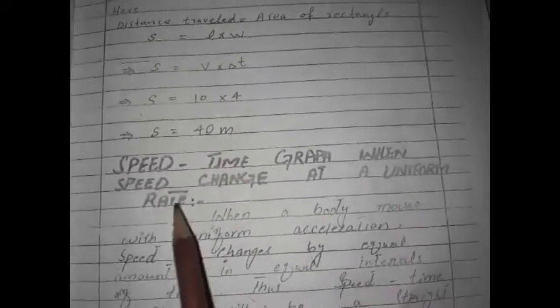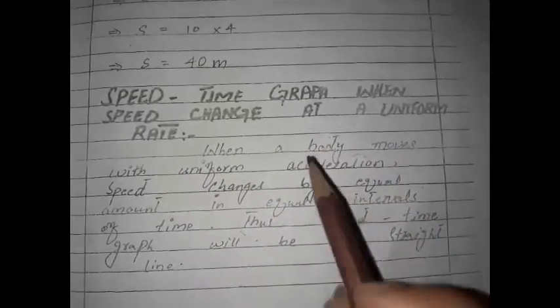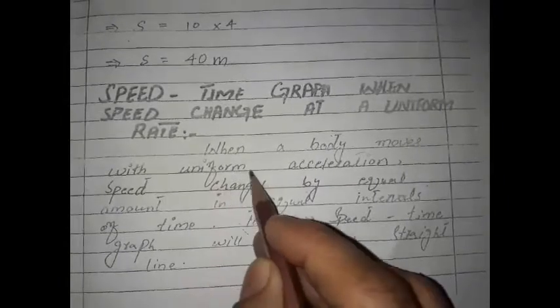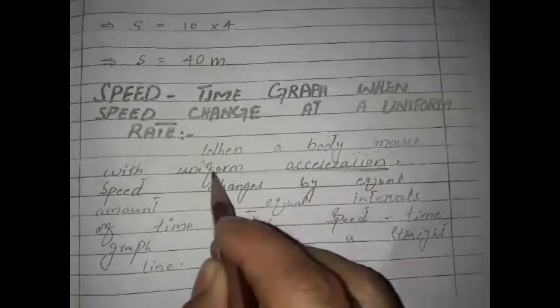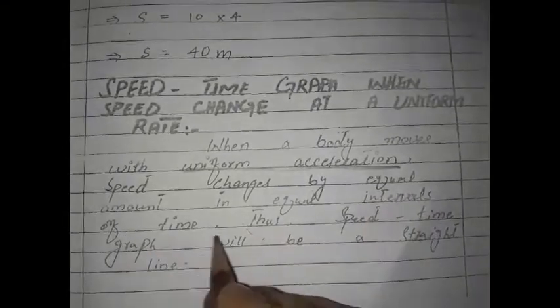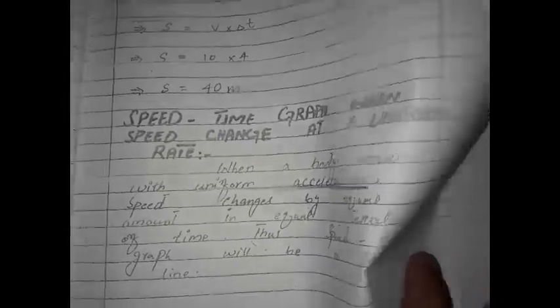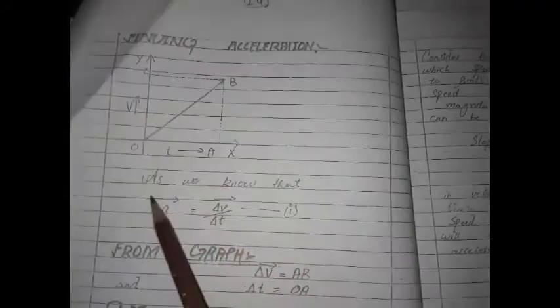Speed time graph when the speed changes at the uniform rate. When a body moves with uniform acceleration, speed changes by equal amount in equal intervals of time. Thus the speed time graph will be a straight line. This is the graph for the finding acceleration. Finding acceleration.